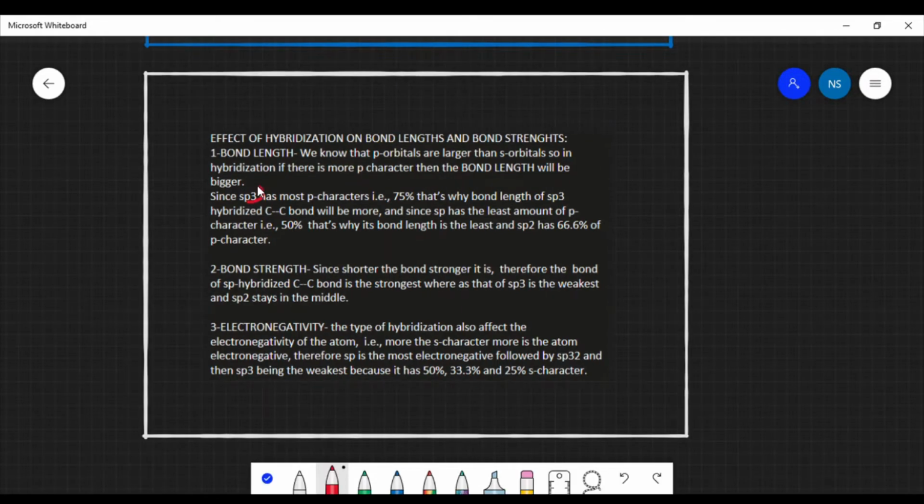Here we can see that there are 3 p and only 1 s, therefore the p character of sp3 is the most, and that of sp is the least, because there is only 1 p and 1 s. Therefore it constitutes only 50% p character, which is less than the 75% over here. That's why sp3 has a much longer bond length than sp2, which has more than sp. Since sp2 has 66.6% p character because of 2 p, it comes in the middle.